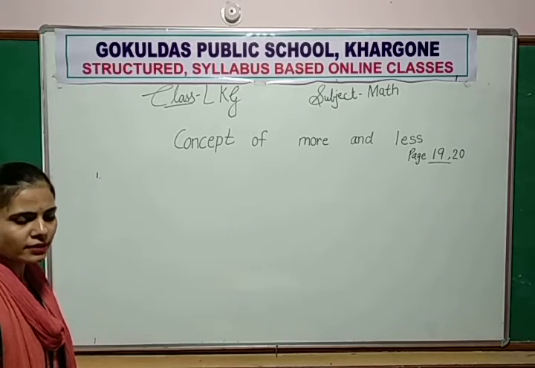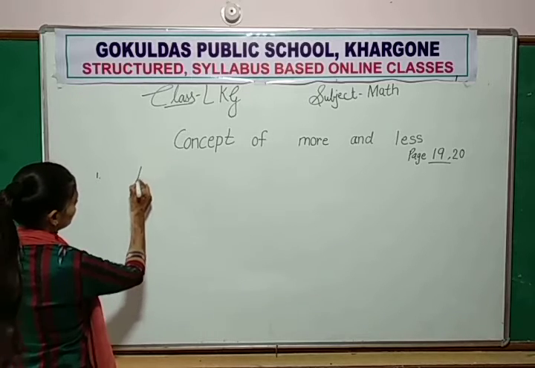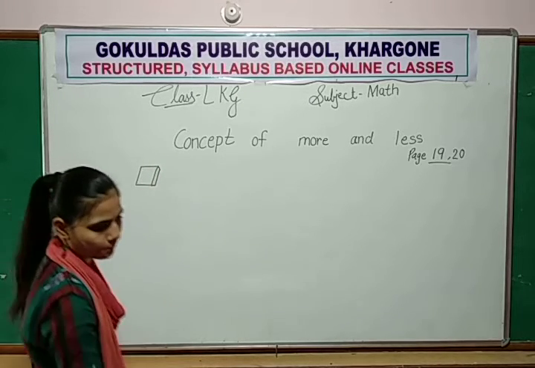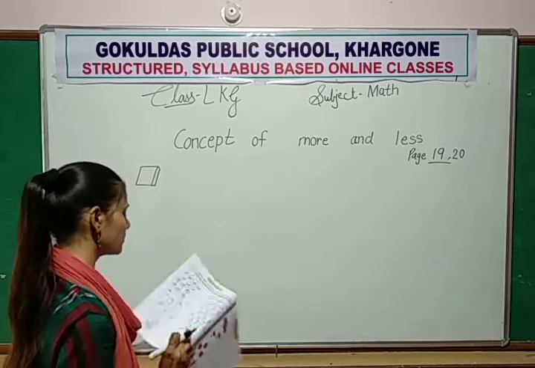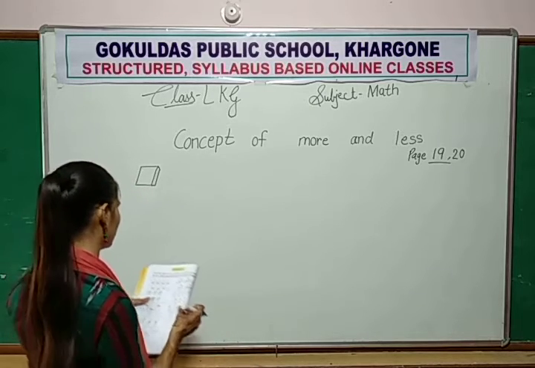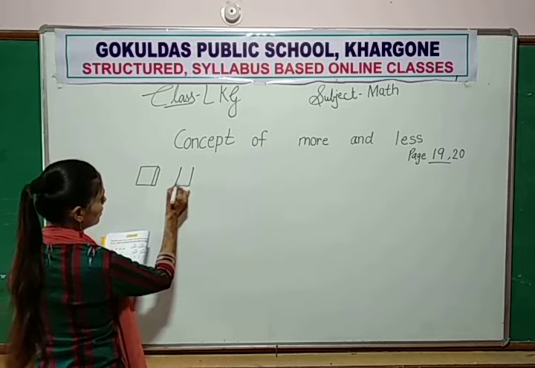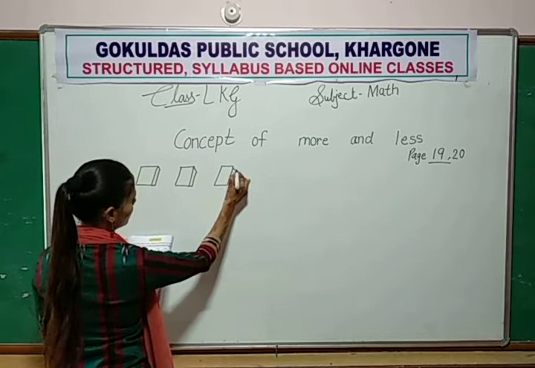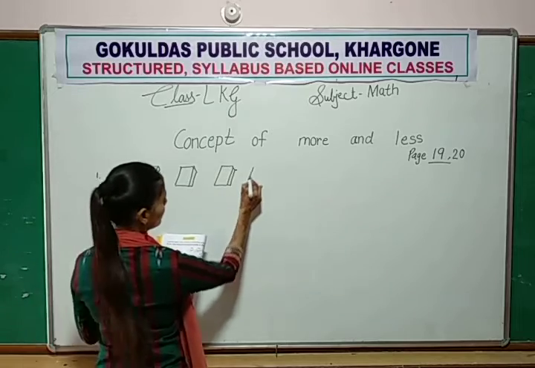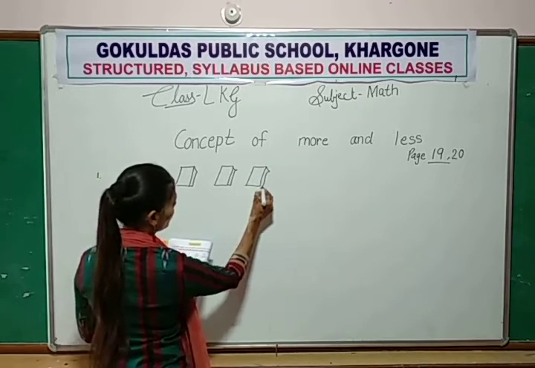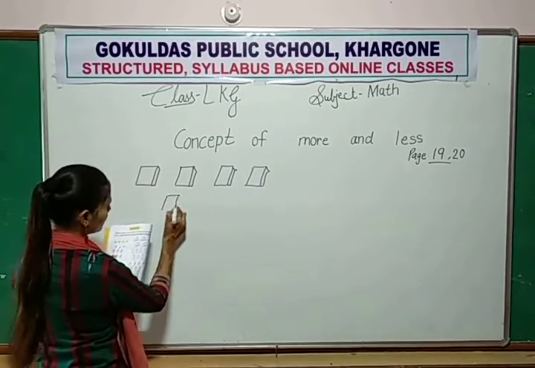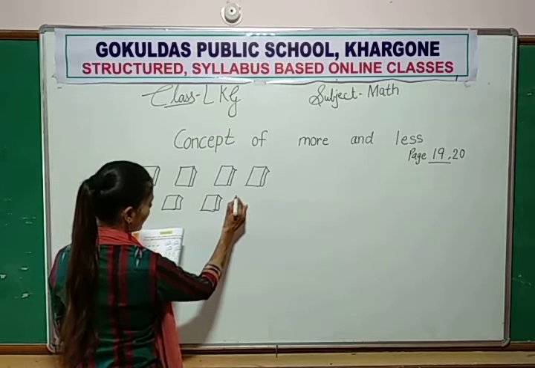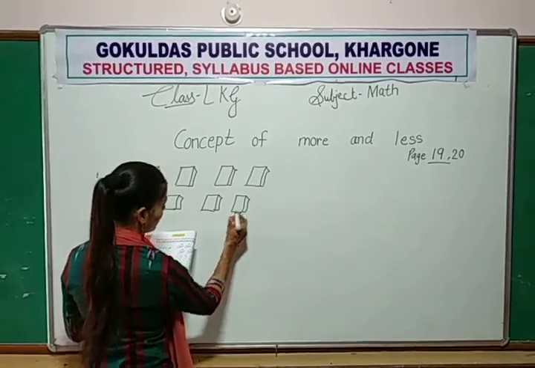Write number 1. Your books. One, two, three, four, five, six, seven.